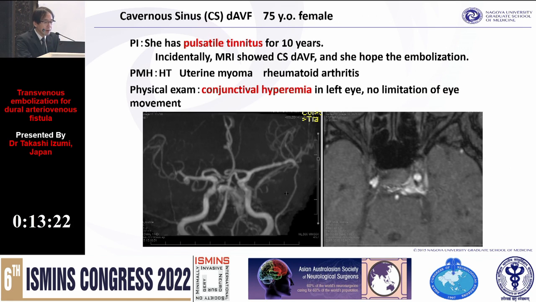First case is cavernous sinus dural AVF, 75-year-old female. Symptom is pulsatile tinnitus and conjunctival hyperemia. MRA showed the high signal intensity in cavernous sinus.